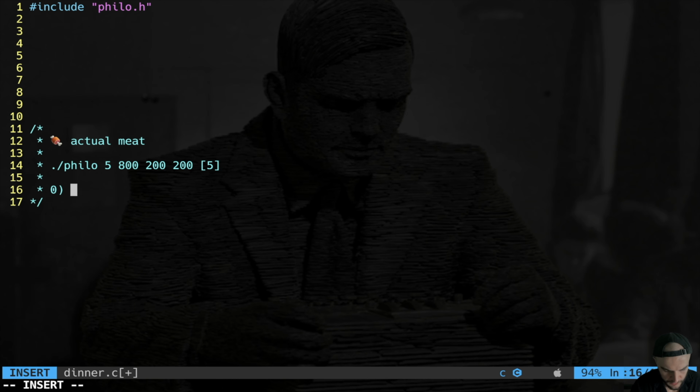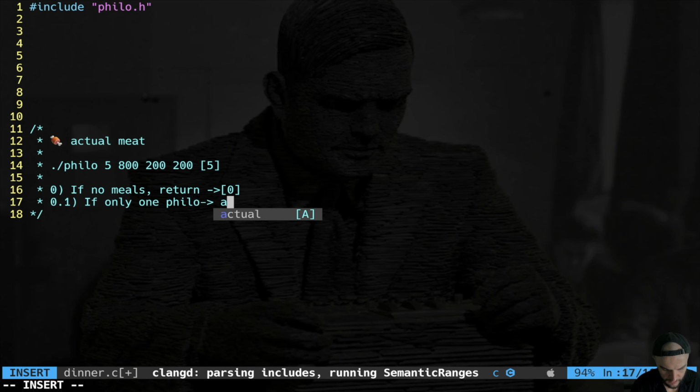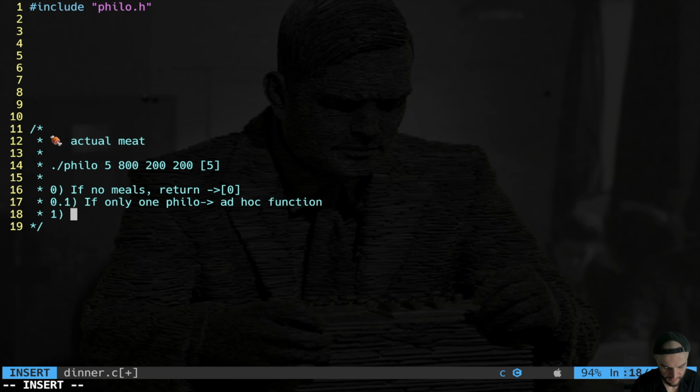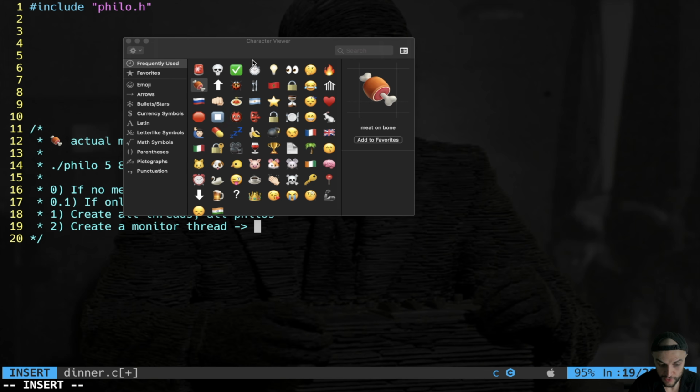So I'm gonna do: if no meals, just return. Namely, if here I have 0, just return. You go back to the main, we call the clean function, done. Then we have to take care of if only one philosopher, one philo, you do an ad hoc function. Then we go back to the main thing, which is create all threads, namely all philosophers, which are going to run a specific function. Create a monitor thread. This is going to be a thread that is searching for philosophers which are dead.